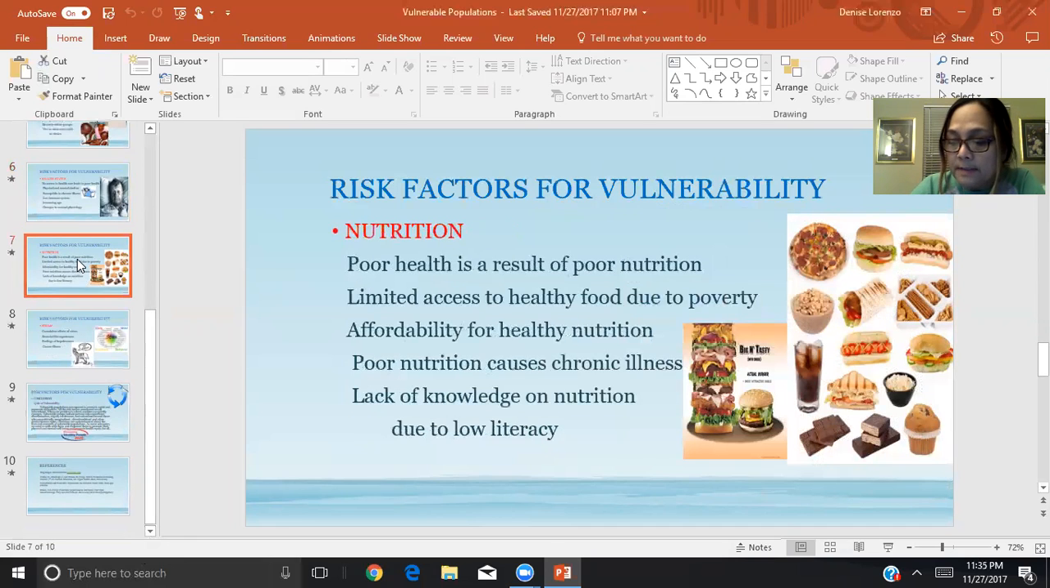Next risk factor is nutrition. Poor nutrition is a result of poor health. Vulnerable populations have limited access to healthy food due to poverty. Affordability of healthy nutrition is a problem. And as we all know, poor nutrition causes illness. Lack of knowledge of proper nutrition is a result of low literacy.